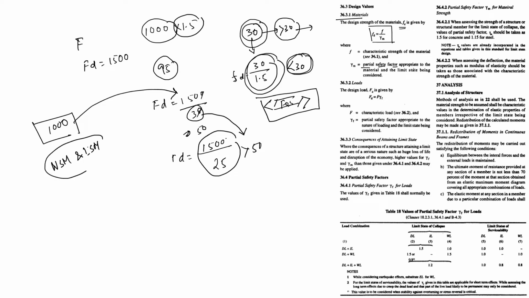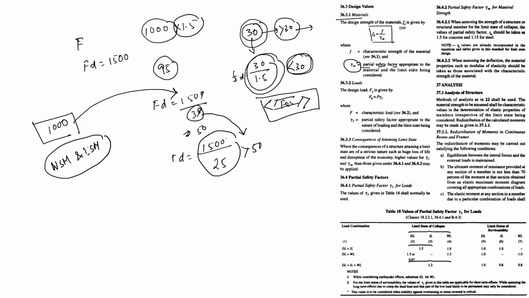I hope that will be clear, because that thing you never find in any textbook or any other place. If you have some doubt, definitely do comment in the comment section. I will definitely get back to you. Okay. So here gamma is a partial safety factor appropriate to the nature of the loading and the limit state being considered. So gamma m is your partial safety factor for the limit state being considered.